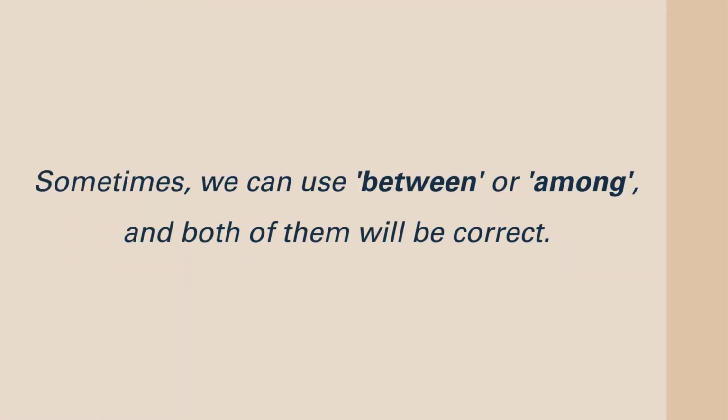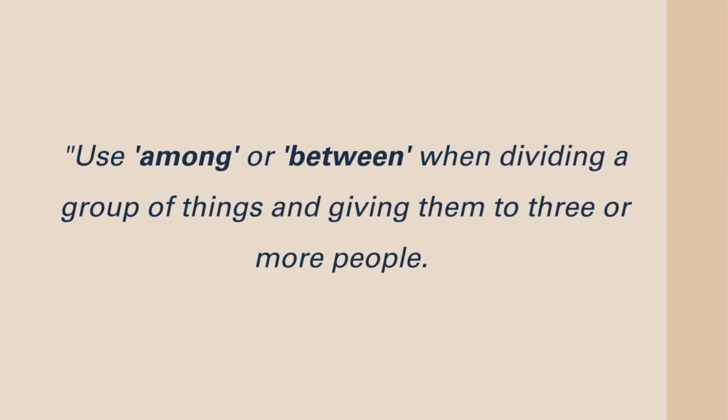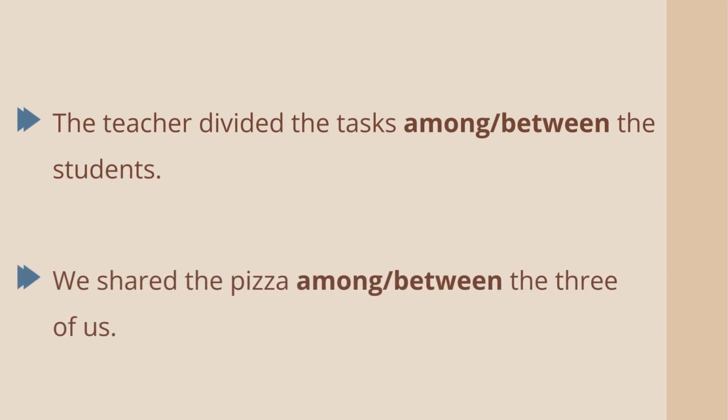But here's the twist. Sometimes we can use between or among, and both of them will be correct. Let's break it down. Use among or between when dividing a group of things and giving them to 3 or more people. For instance, the teacher divided the tasks among or between the students. Or, we shared the pizza among or between the 3 of us.